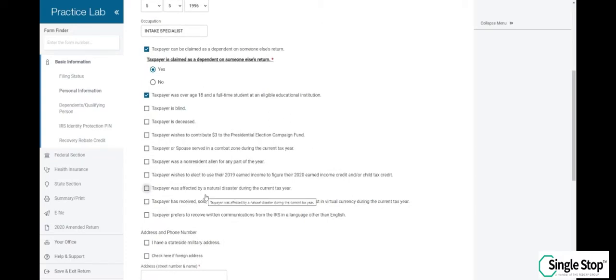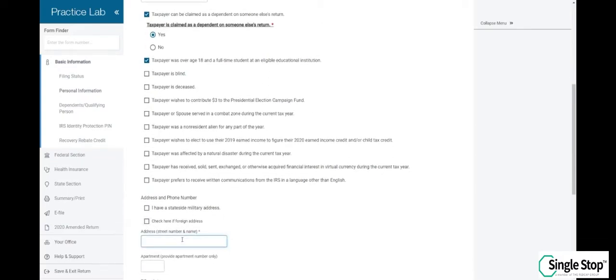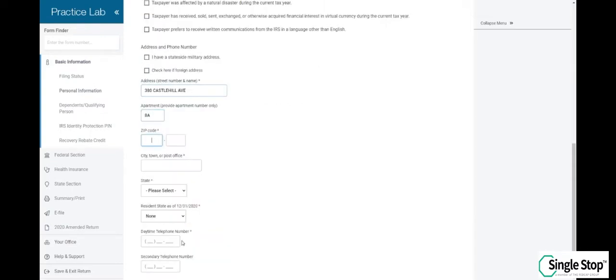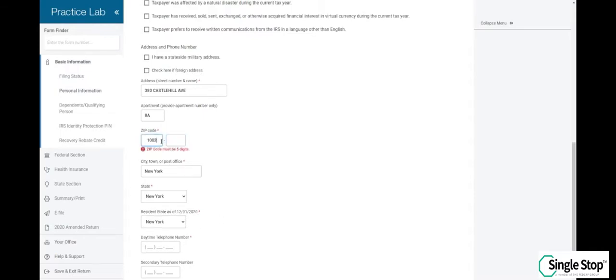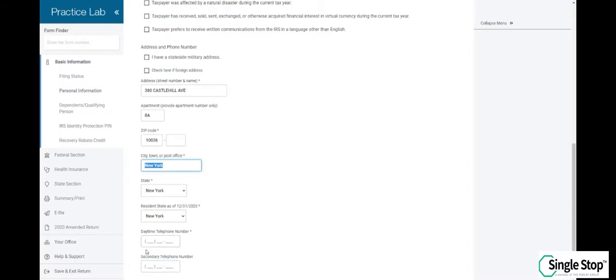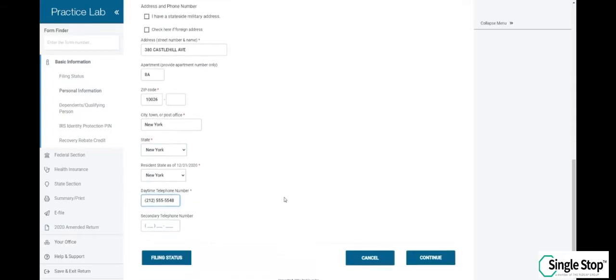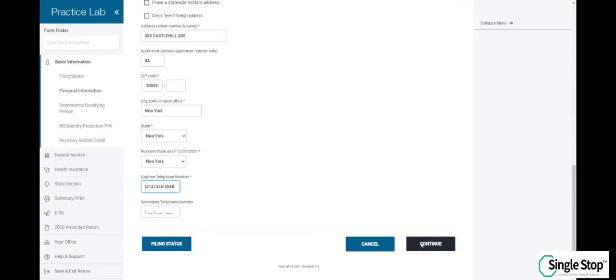Then scroll down and enter his mailing address. His mailing address is 380 Castle Hill Avenue, apartment 8A, New York, New York. Zip code 10026. Phone number is 212-555-5548. Scroll down and click continue.